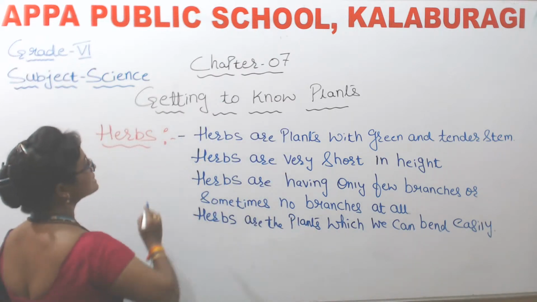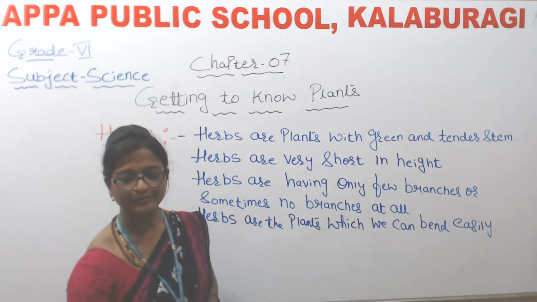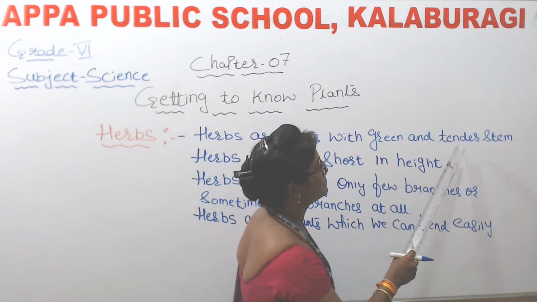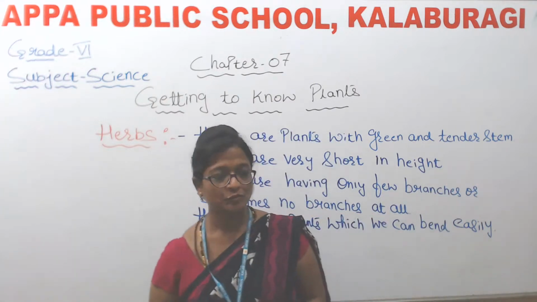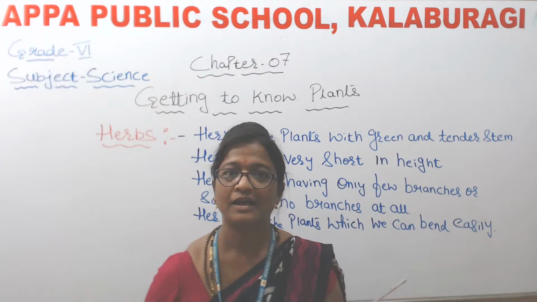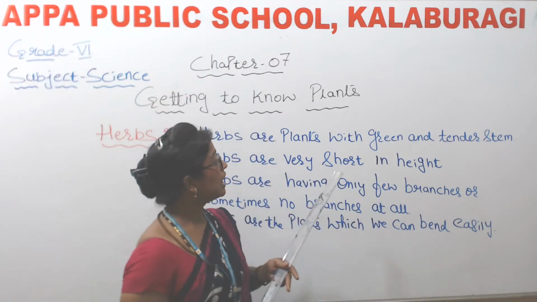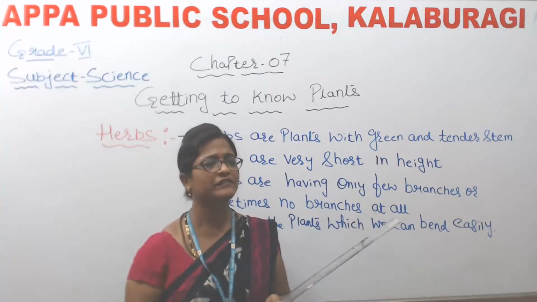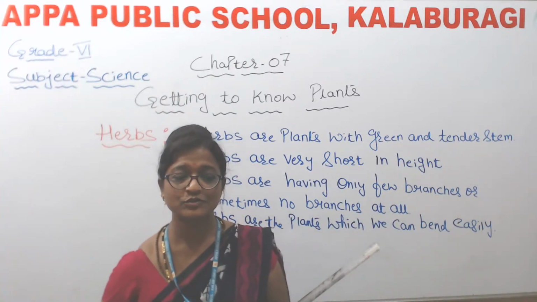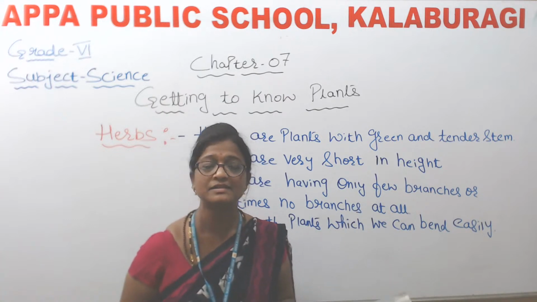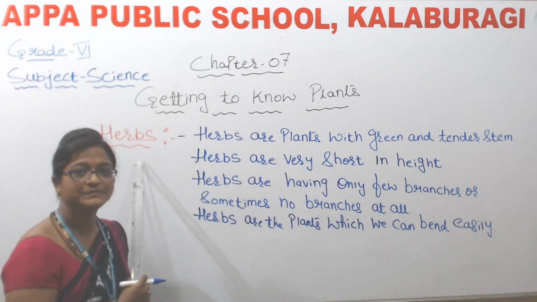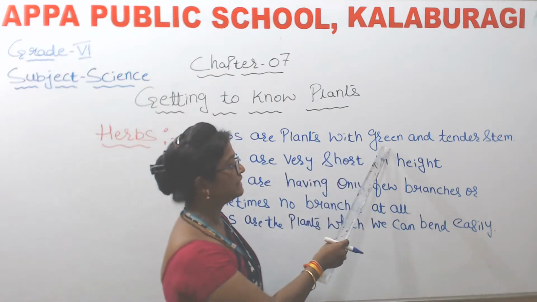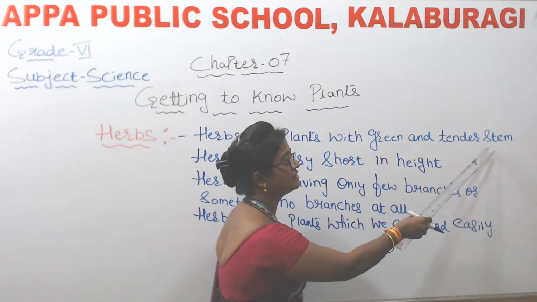So here first, herbs are plants with green and tender stem. You observe the tomato plant, you observe pudina and you observe the wheat plant. How will they be? Their stem will be green and very soft, that is tender stem. Okay, so which type of plant am I talking about? Herbs. Okay, herbs are plants with green and tender stem.